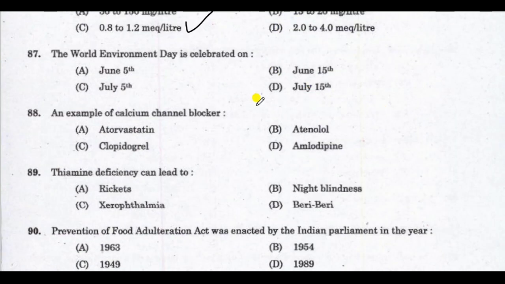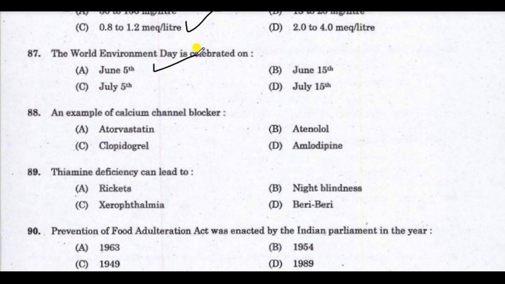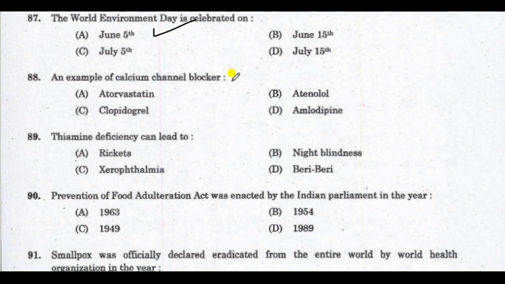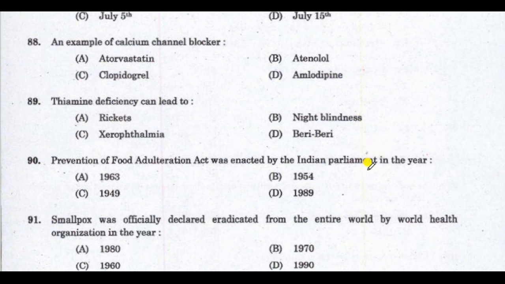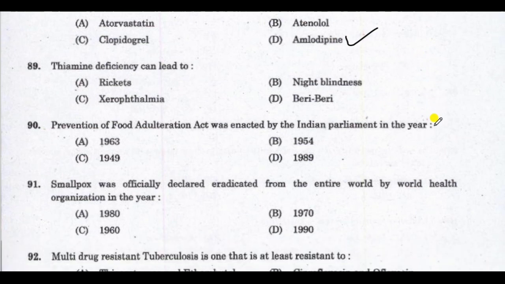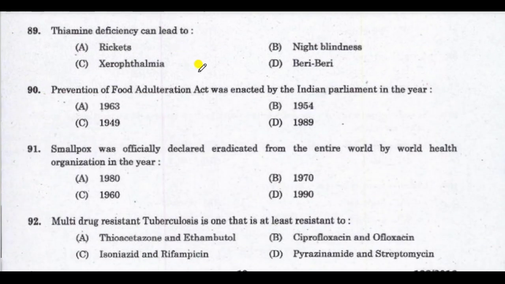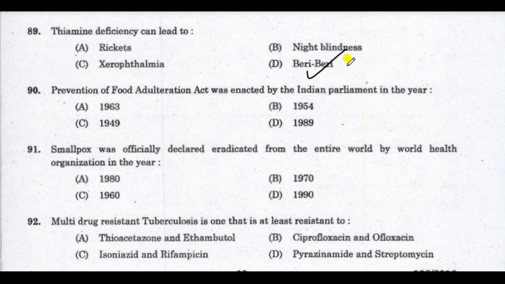Next question, the World Environment Day is celebrated on. Correct answer is June 5th. The World Environment Day is celebrated on June 5th. Next question, an example of calcium channel blocker. Correct answer is amlodipine. An example of calcium channel blocker is amlodipine. Next question, thiamine deficiency can lead to. Correct answer is beriberi. Thiamine deficiency can lead to beriberi.